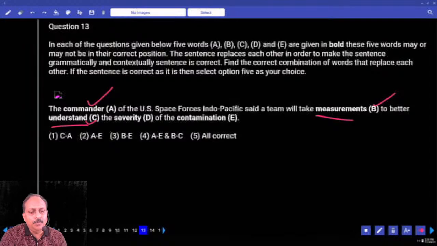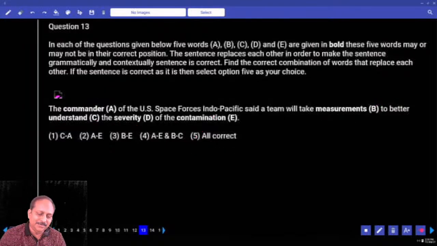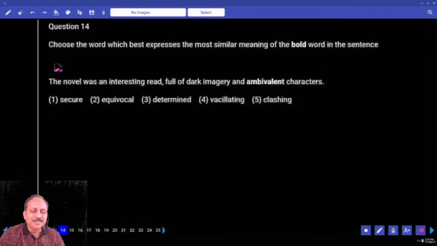Perfect, absolutely no problem. You want to understand the contamination and to what extent, the degree, the severity. Now you are left with only one word that cannot be touched. That means what is the answer? All correct is the answer. Who has got all the three correct based on word swap? My assumption has come true. We'll go to the next set.